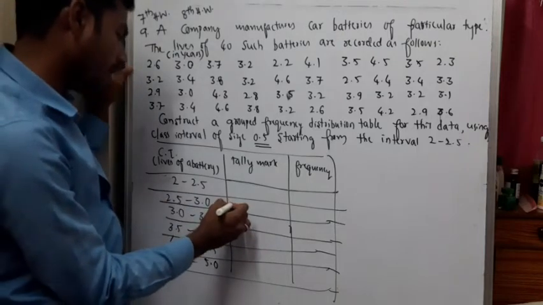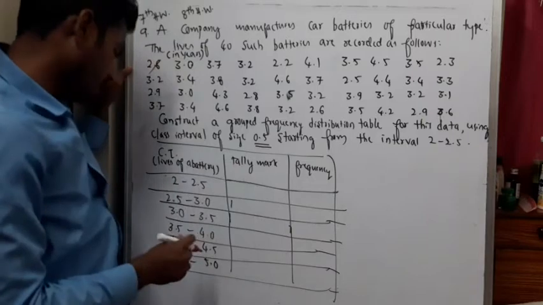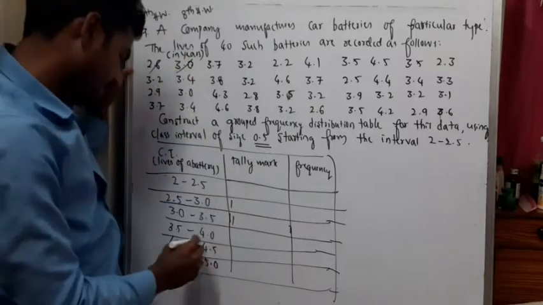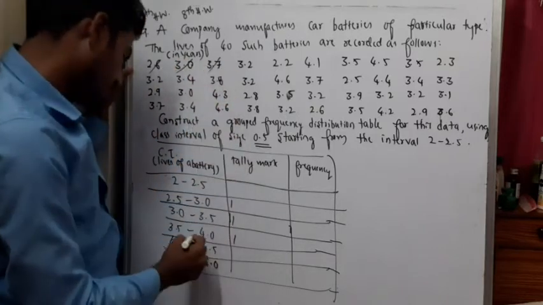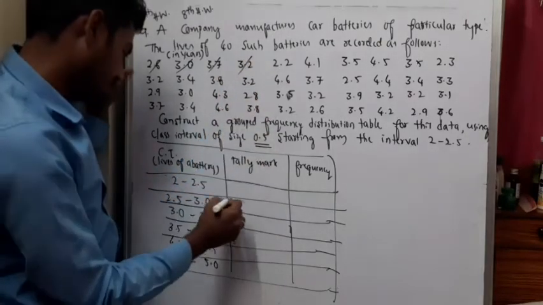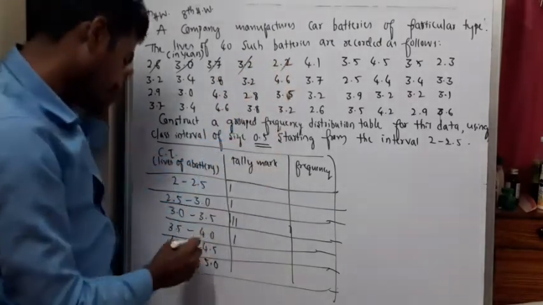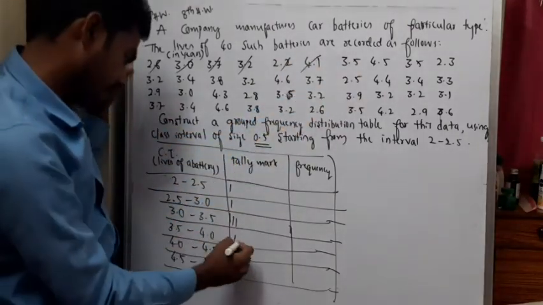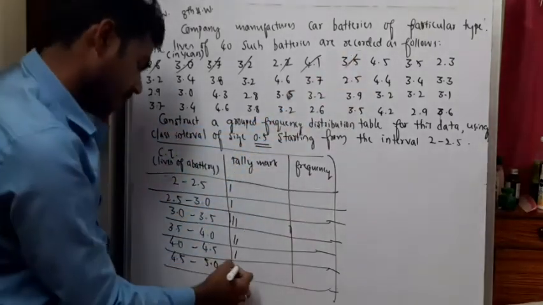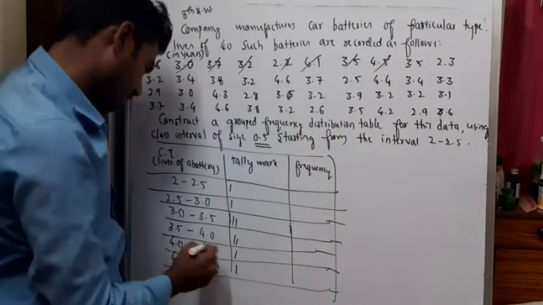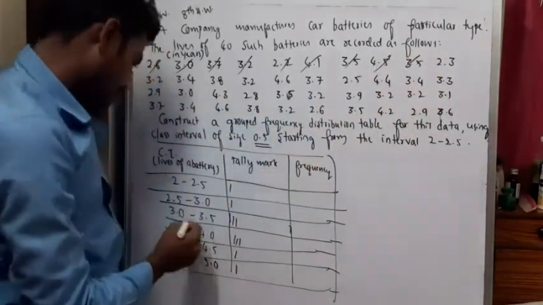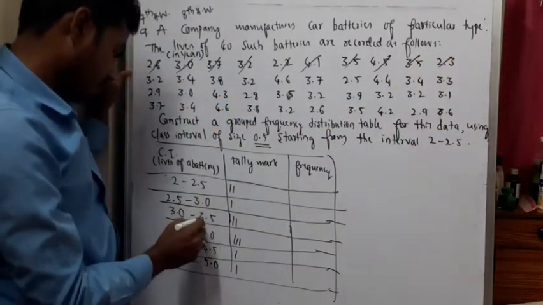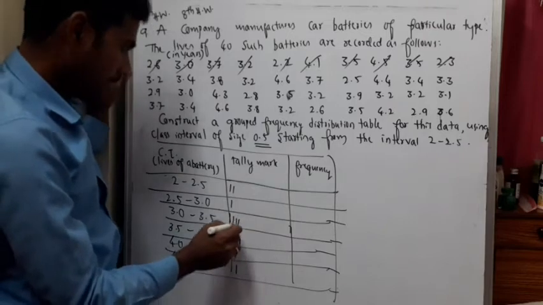It will be between 2.5 and 3, so 1 there. 3.0, where does 3.0 come? It will be here. 3.7, 3.2, 2.2, 4.1, 3.5, 4.5 will come here, 3.5 again here, 2.3 here, next 3.2, it is in between this.